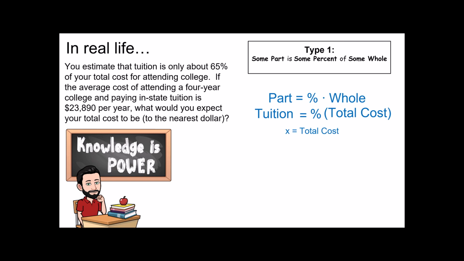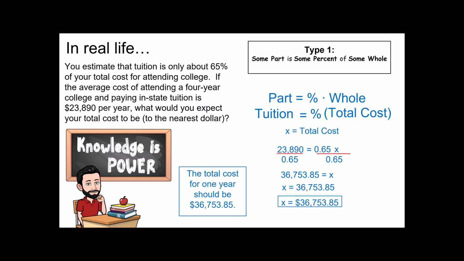Let's fill this in. The tuition, $23,890, is 65% of the cost. And now we just divide both sides to solve. Comes out as $36,753.85. And of course we would give that in a sentence. Now, notice the question asks what it would be to the nearest dollar, which means we really need to go back through here and round this off to $36,754 even.